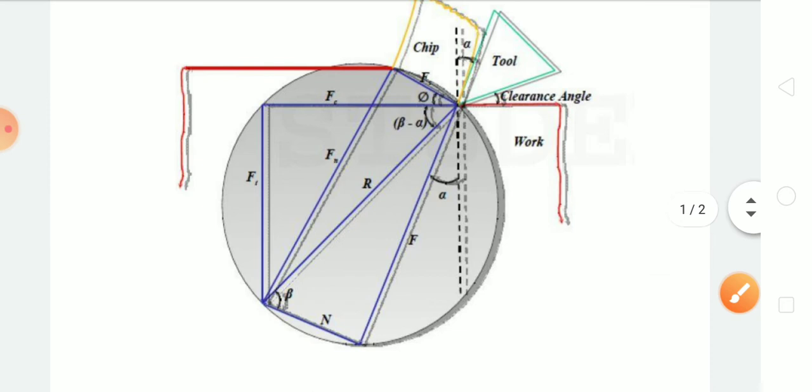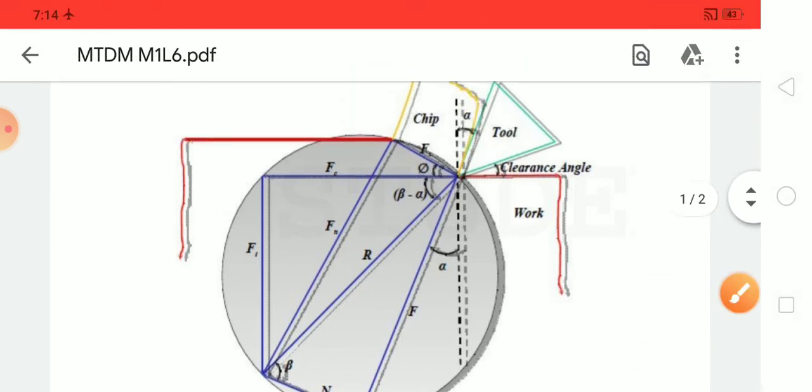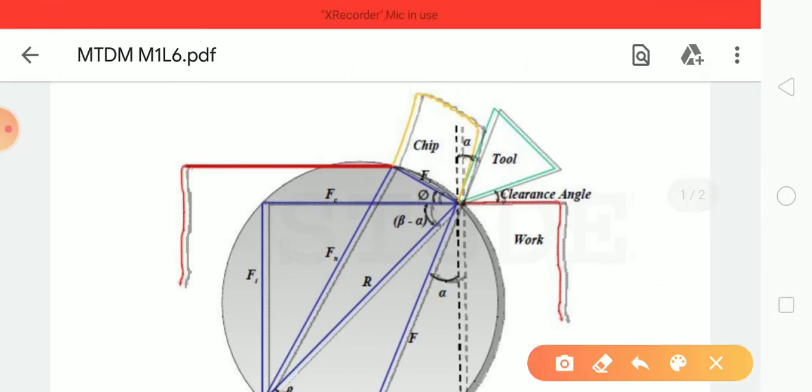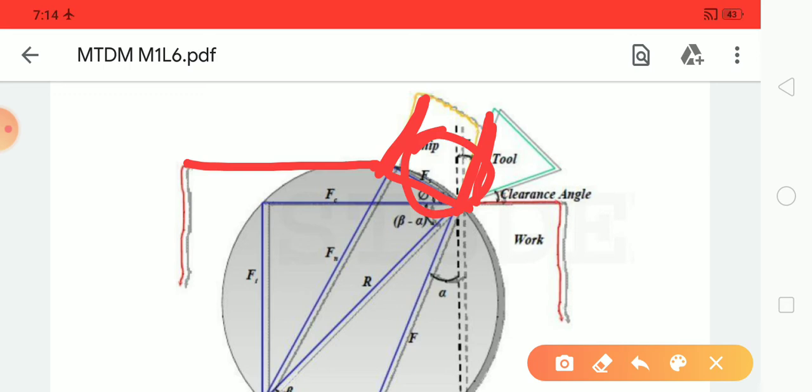You can just simply add that this line will touch one of the points in the circle. That you can just simply draw like this chip thickness line. And also here is another chip thickness line, and simply connect these two lines and you will get Fs, that is shear force. Here it is Fs.